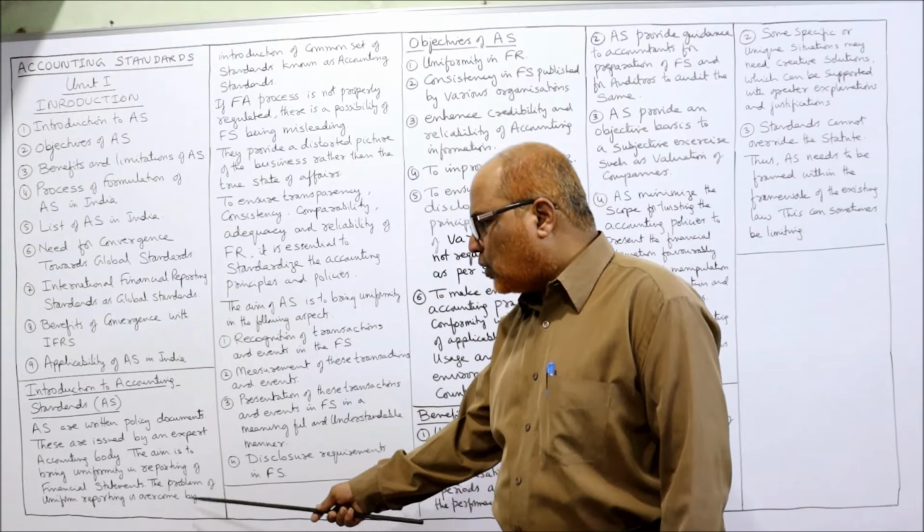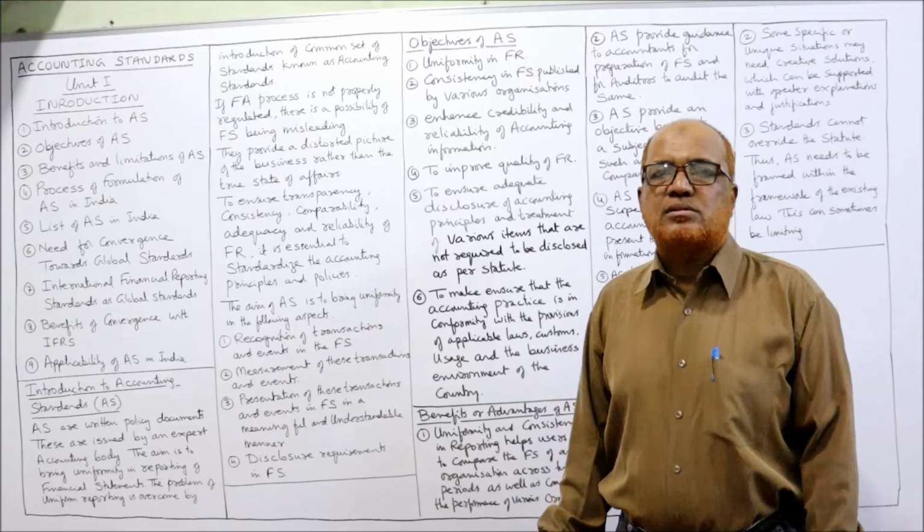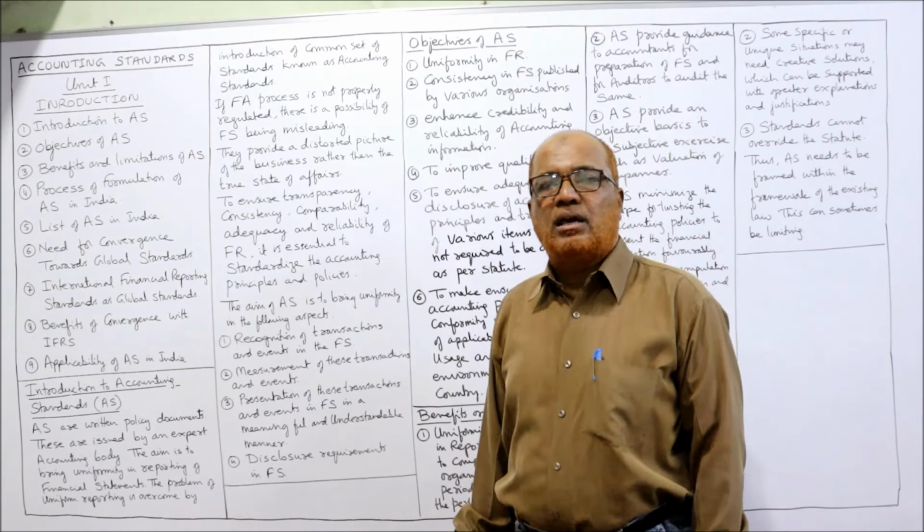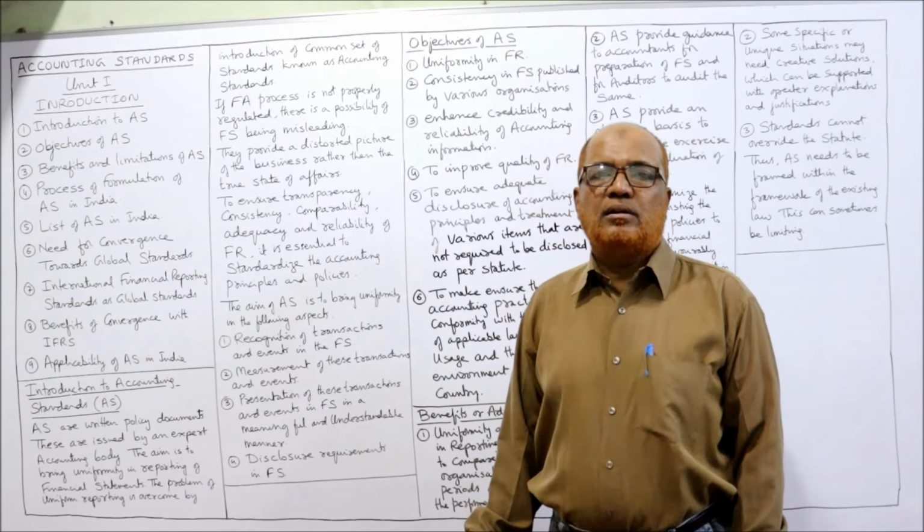So the main thing you have to remember: the different accounting methods which are followed by different organizations will make accounting more complicated. It will be difficult for the user to understand the financial statements. To overcome this problem, these standard rules are given in the form of accounting standards by the professional accounting bodies. Now, if the financial accounting process is not properly regulated, there is a possibility of financial statements being misleading.